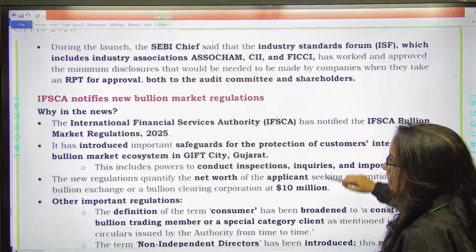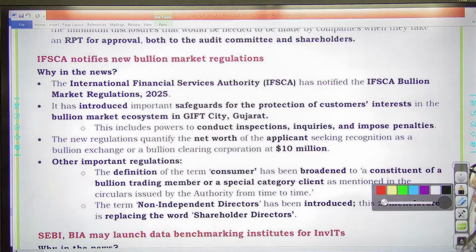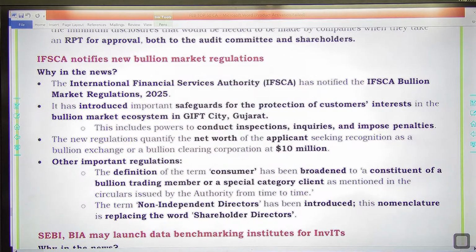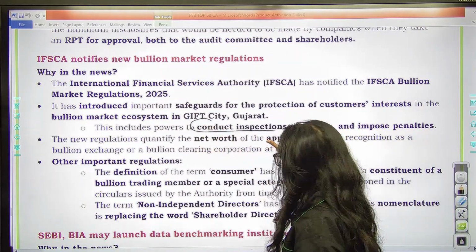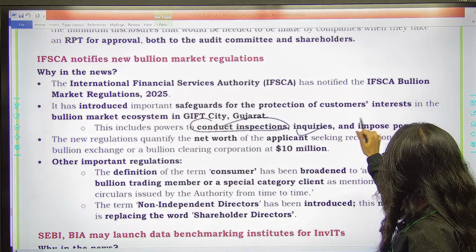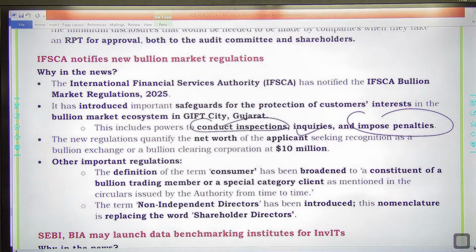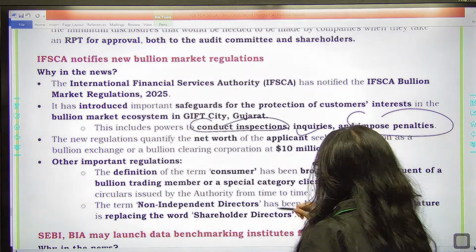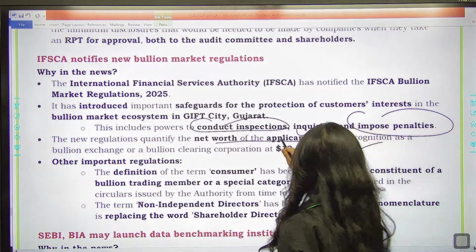Then next is IFSC notifies new bullion market regulation. So IFSC has notified new regulations for the bullion market. Like in this, they have notified certain powers to conduct inspections to ensure transparency and compliance, inquiries, imposing penalties, etc. in the bullion market. The new regulations also quantify the net worth of the applicant seeking recognition as a bullion exchange at $10 million.